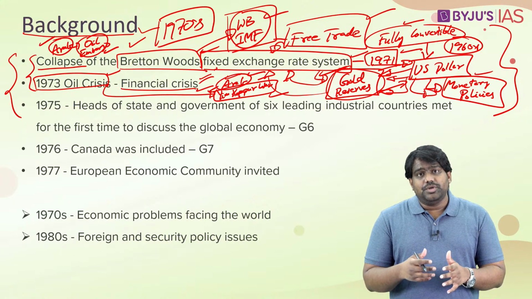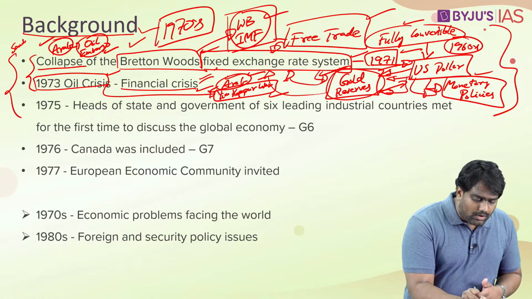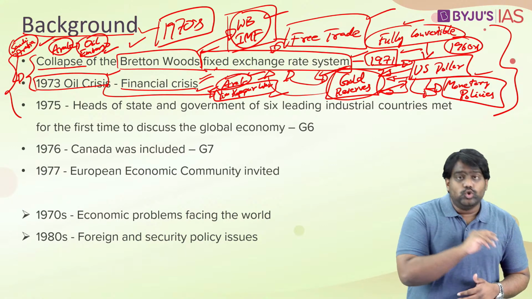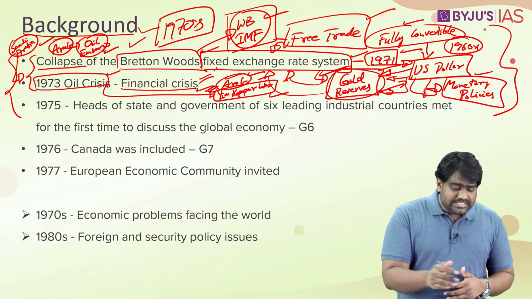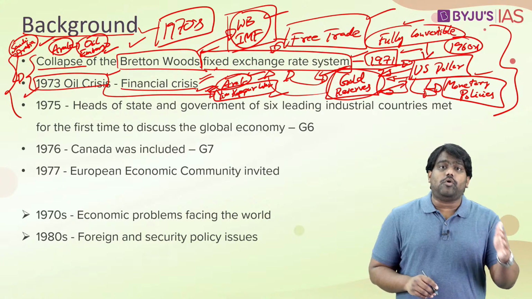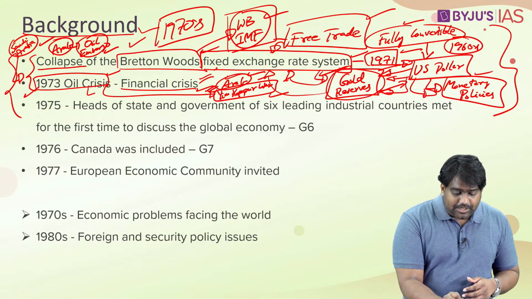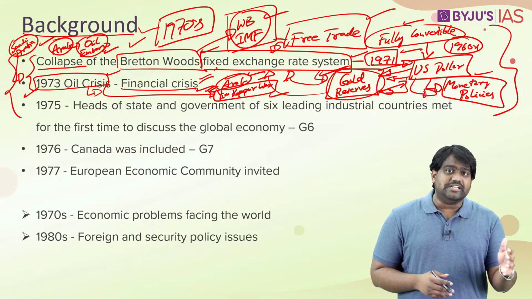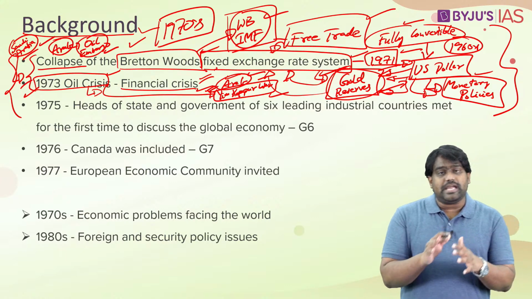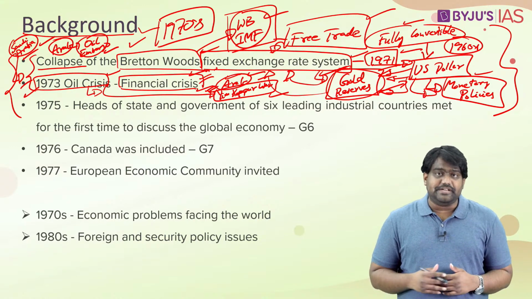The Middle Eastern countries, which are the major petroleum exporting countries, led by Saudi Arabia, called for an oil blockade. They blocked oil supplies to those Western countries which were supporting Israel during the 1973 war. So this led to a major oil crisis because the supply of oil was disrupted. The supply of oil to the Western economies, to the developed economies, was disrupted from the Middle East. So as a result, their economic growth was compromised. Their economic activities were disrupted. So due to these shock events, the global economy slipped into a financial crisis in the early 1970s.